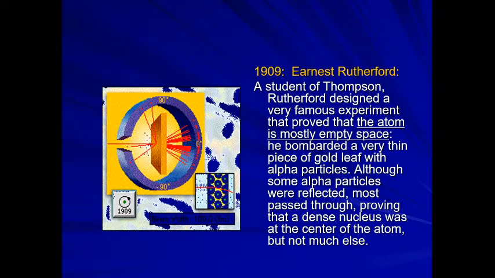Because most of the rays, that is 99.9%, passed easily through the foil without undergoing any deflection. This point proves that there must be sufficient empty space within the atom. It means most of the atom is empty. Understood or not understood, class?